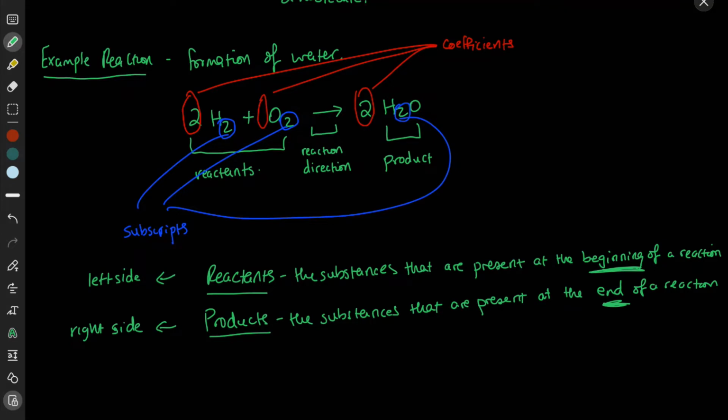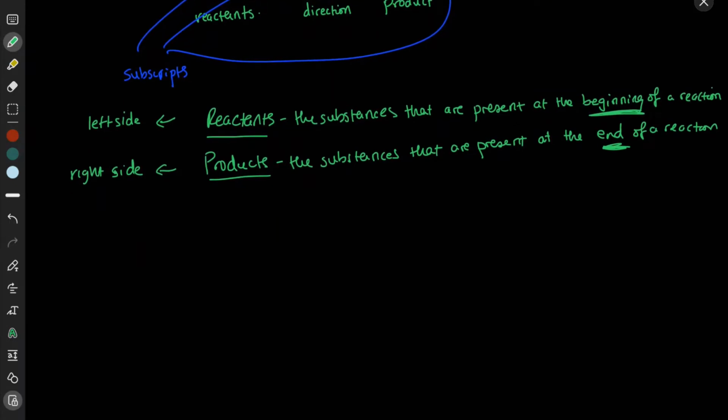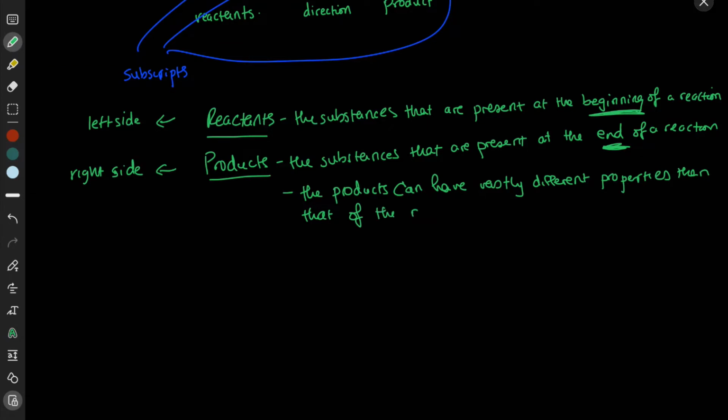Something important to note with respect to products and reactants is that the products, which are the substances present at the end of a reaction, can have vastly different properties than that of the reactants.